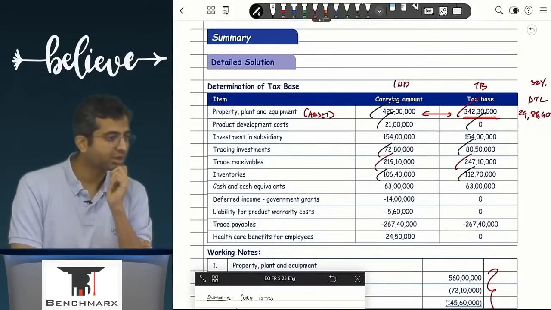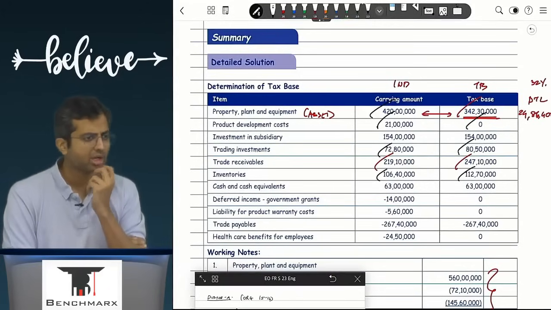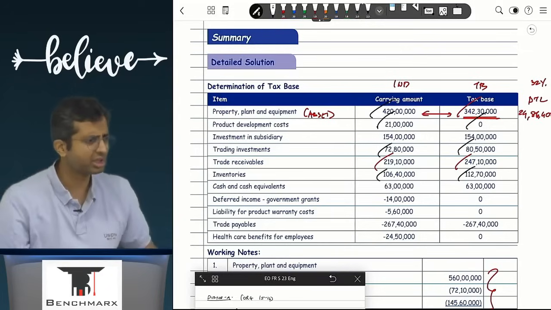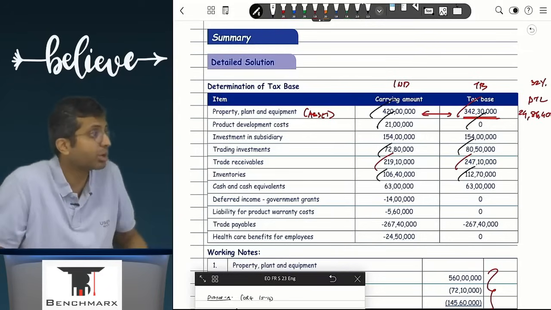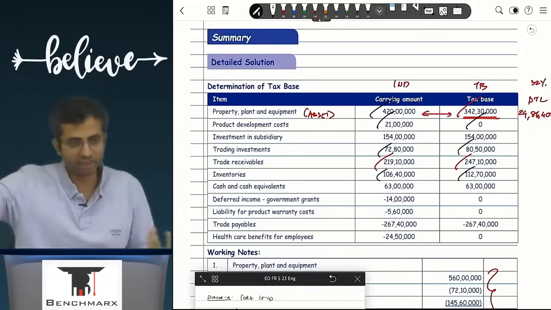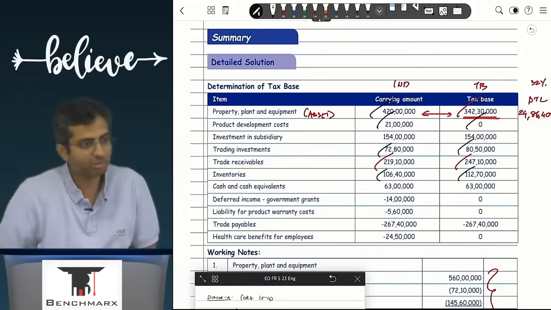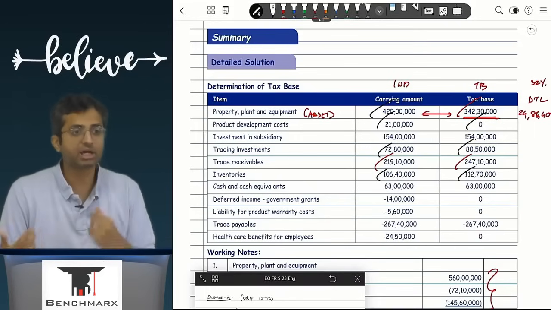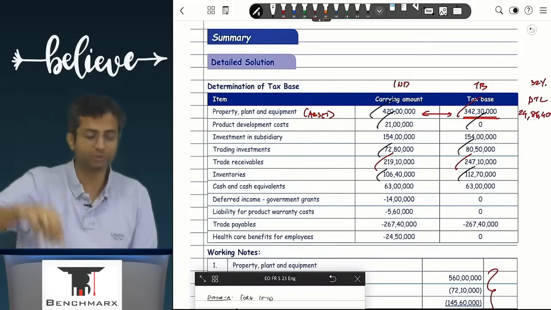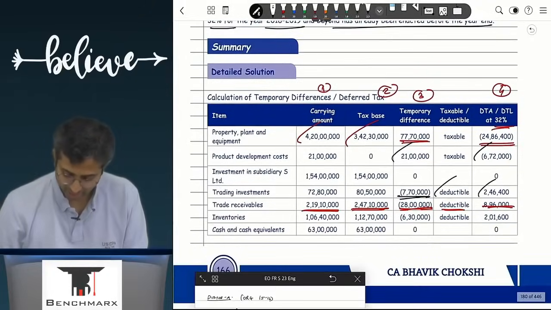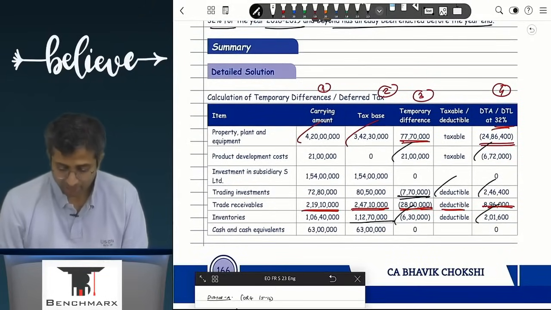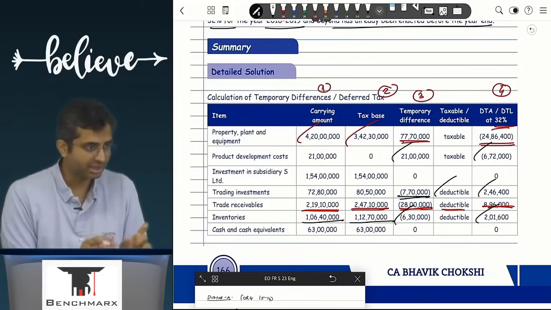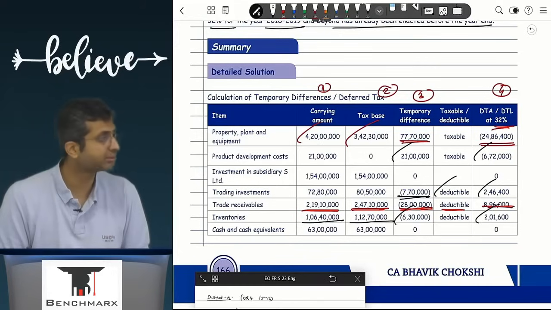Conceptually, is there a difference? Is that a temporary difference? Yes. How is it temporary? अरे books में deduction मिल गया 378 in the current year, some other deduction in the earlier year. Income tax has not given you deduction. Why? Inventory is not yet sold. But the moment it is sold at a loss, income tax will give you that deduction. That loss will be booked in income tax. Books में तो already booked है. And as a result, this is a deductible temporary difference which will help you in paying lesser tax in the future years. तो ये आपको create करके देगा एक DTA. As you can see over here, 6,30,000 DTA. In our rule, carrying value of inventory, which is an asset, is lower than the tax base. Answer is in the same direction.